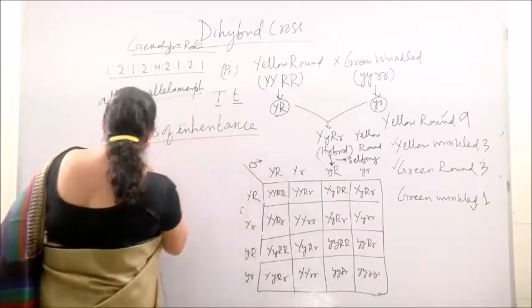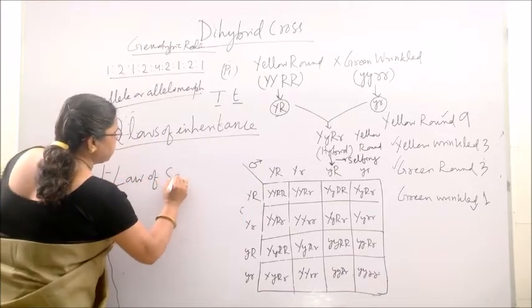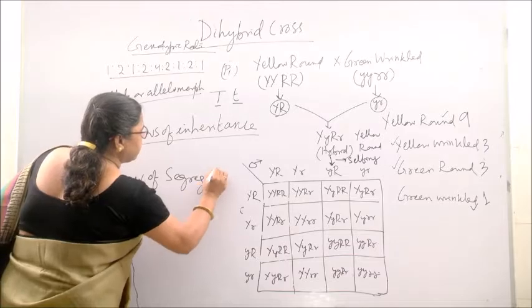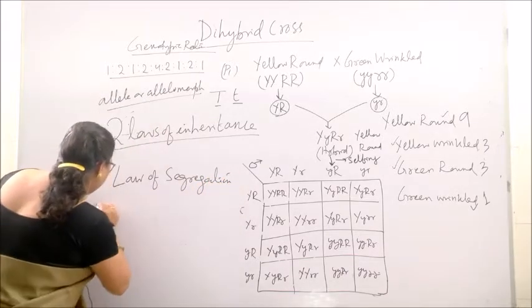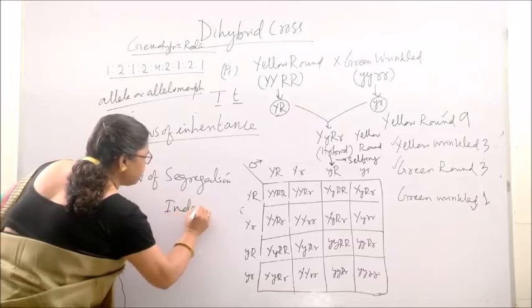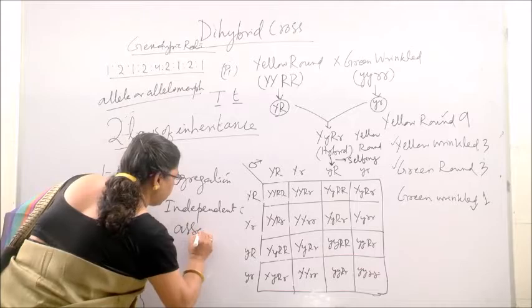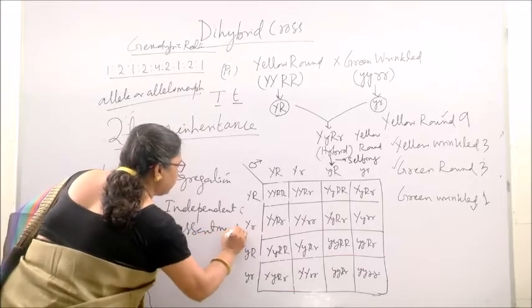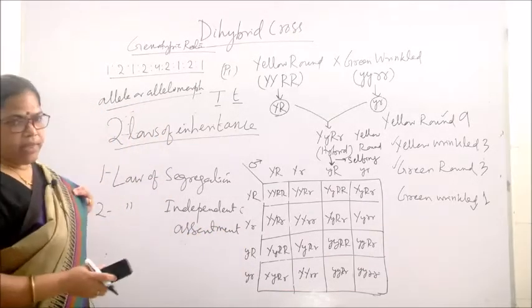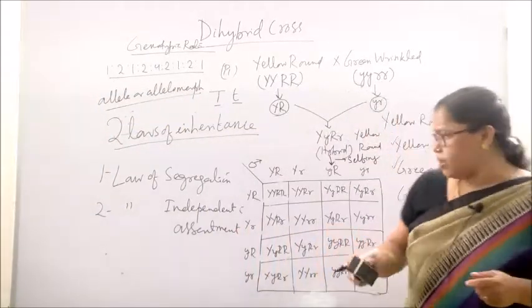These two laws are known as the law of segregation and the law of independent assortment. So, let us first discuss the law of segregation. What does the law say?